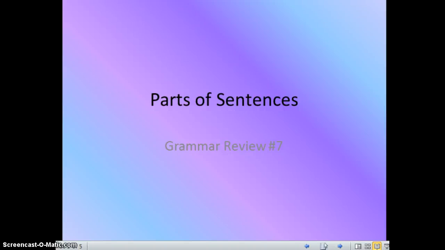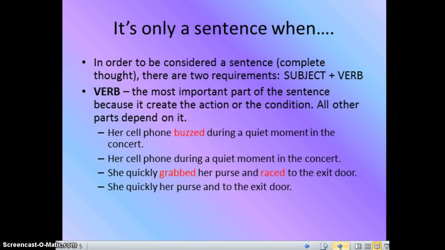Parts of sentences is going to be the last bit we spend on the parts of speech, since you all have become experts in identifying the parts of speech of words. And what we're going to talk about is the two things that are required to make a sentence a sentence. So in order for a sentence, which would be a complete thought, to be created, you have to have a subject and you have to have a verb. So for example, she ran.